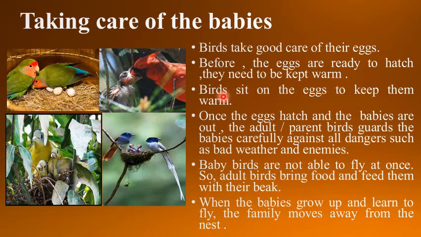Birds sit on the eggs to keep them warm. Once the eggs hatch and the babies are out, the adult or parent birds guard the babies carefully against all dangers such as bad weather and enemies.